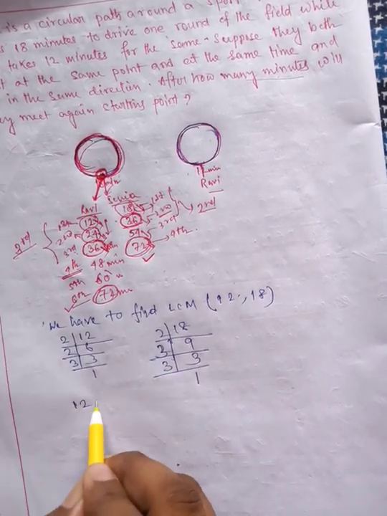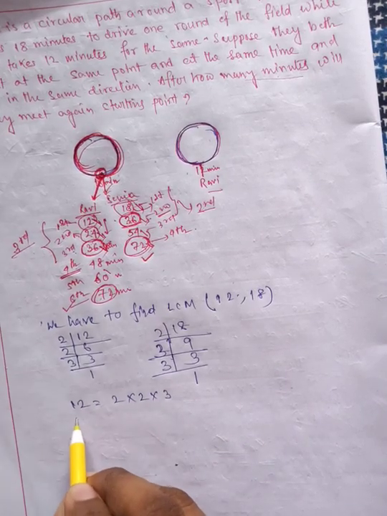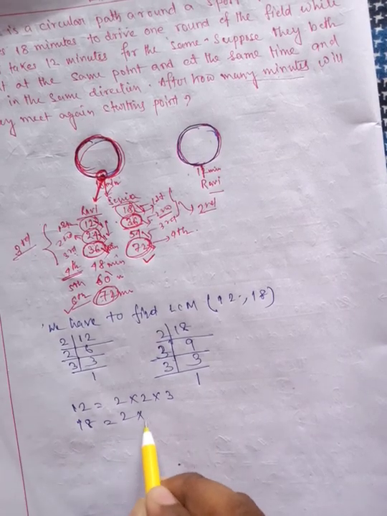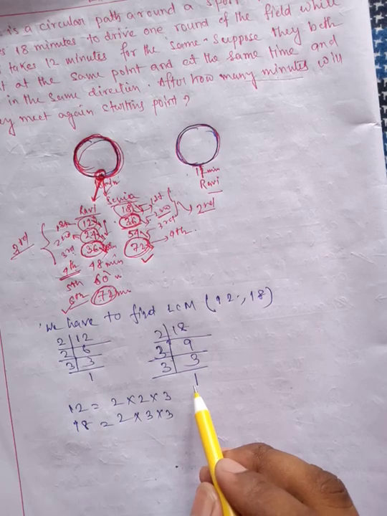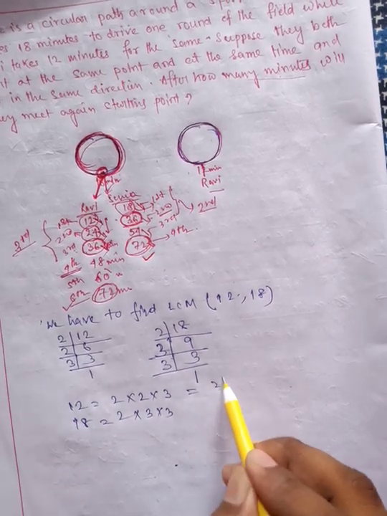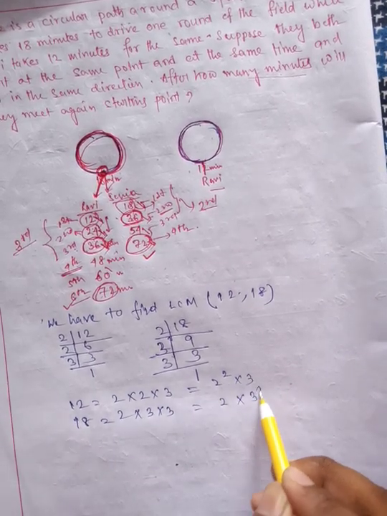So you can write 12 equal to 2 into 2 into 3, and 18 equal to 2 into 3 into 3. So that's equal to 2 square into 3, and this equal to 2 into 3 square.